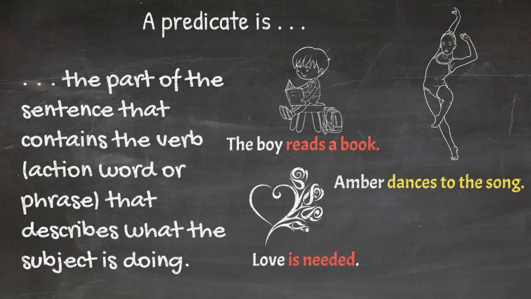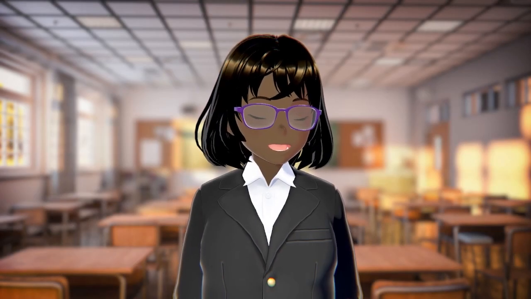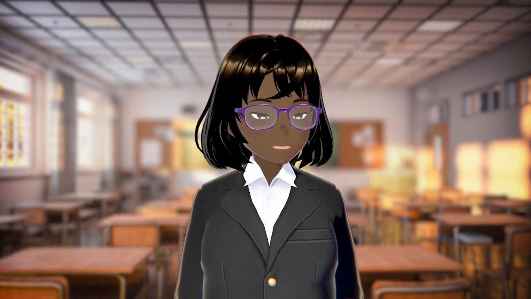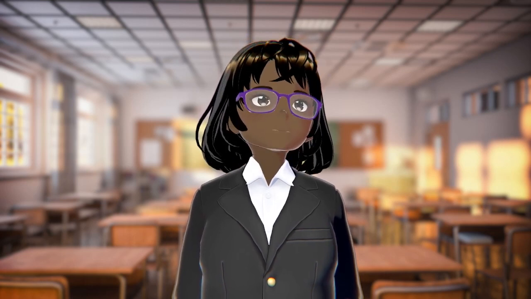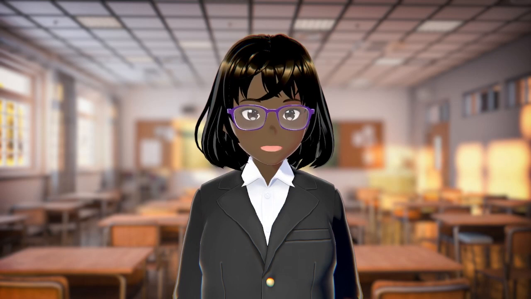Last but not least, love is needed. We know that the subject is love because the sentence is about love. But what is the action word telling us about love in this sentence? It's telling us that love is needed. So as you can see, the predicate is the part of the sentence that has the action word or phrase that lets us know what the subject is doing.